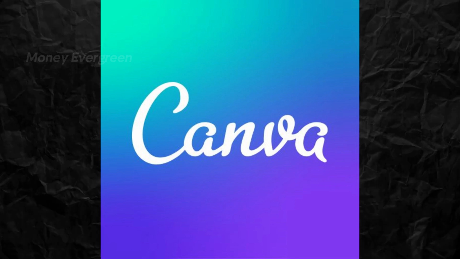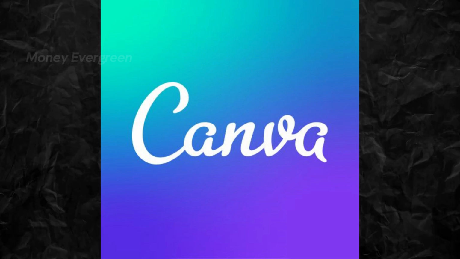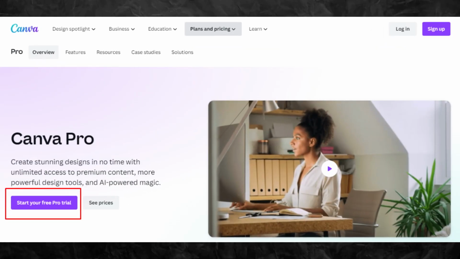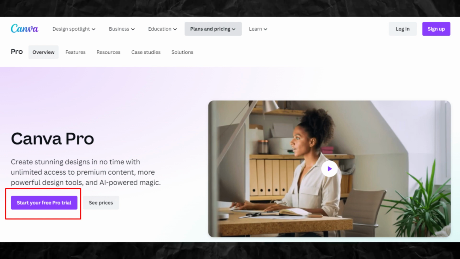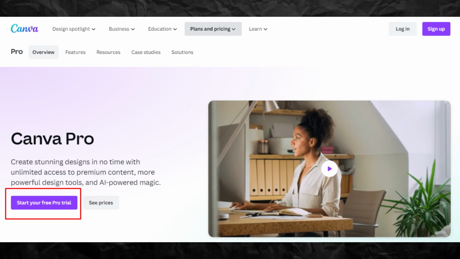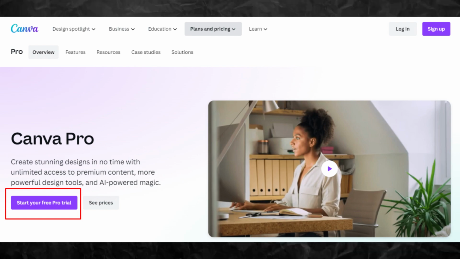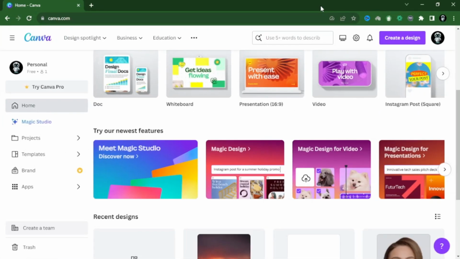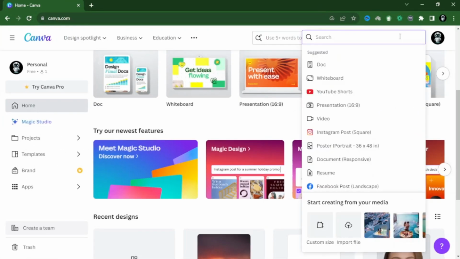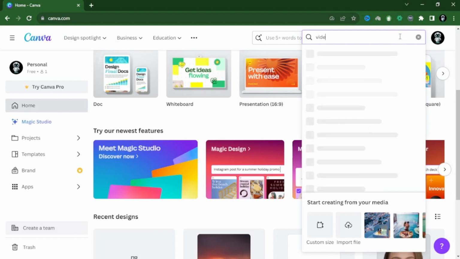Now for the second step, we will use Canva to create our video. You can use the free one, but I strongly suggest taking advantage of the 30-day free trial for Canva Pro so you can have access to more amazing elements and built-in apps of Canva. Open Canva, then log in or sign up with your email, then click Create Design and Search Video.